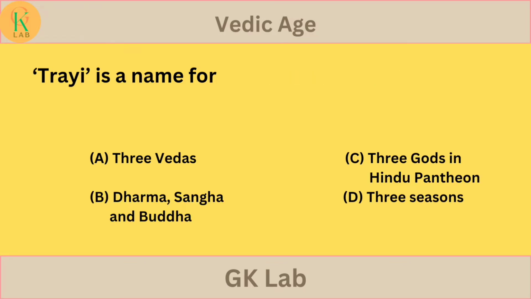Tri is a name for option A. Three Vedas. Option B. Dharma, Sangha and Buddha. Option C. Three gods in Hindu pantheon. Option D. Three seasons.